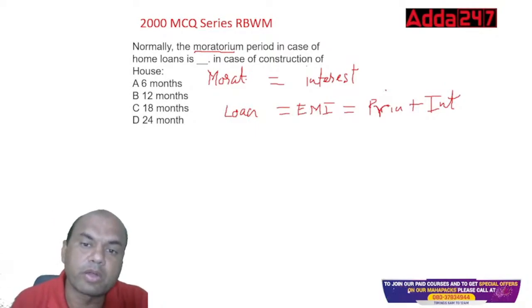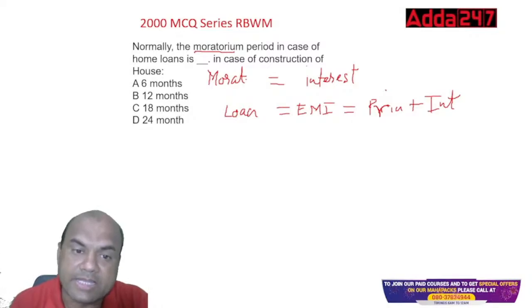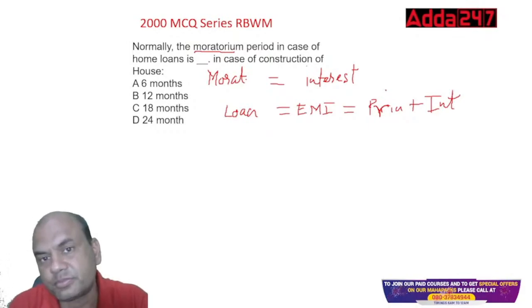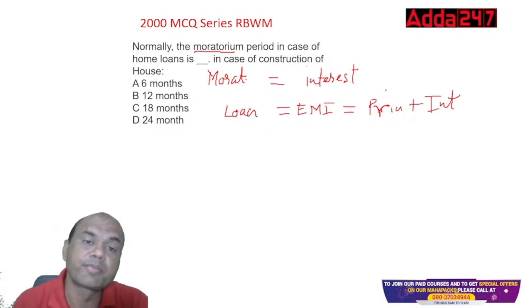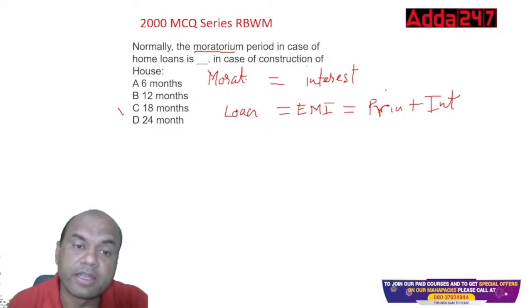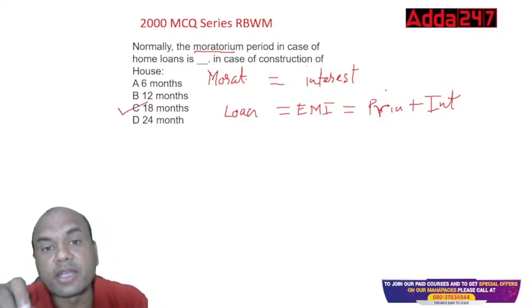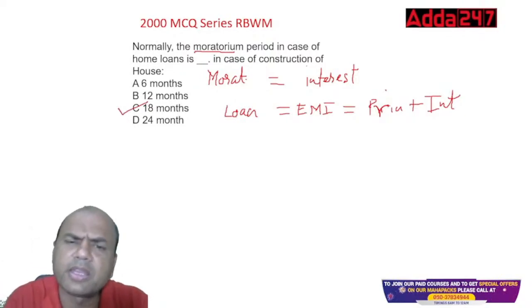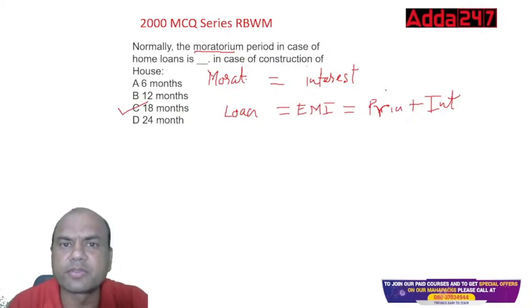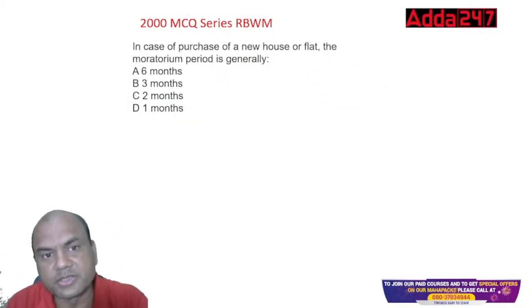So normally the moratorium period in case of home loans is what? 6 months, 12 months, 18 months, 24 months. Which is the one? It is 18 months. Always remember, it is 18 months. Normally all the banks give the moratorium period of 18 months.